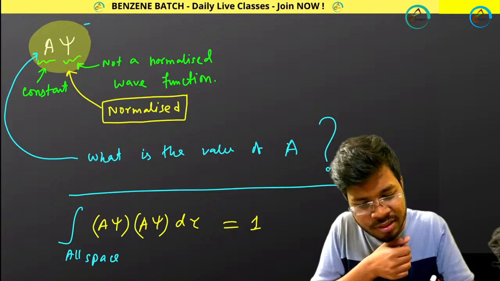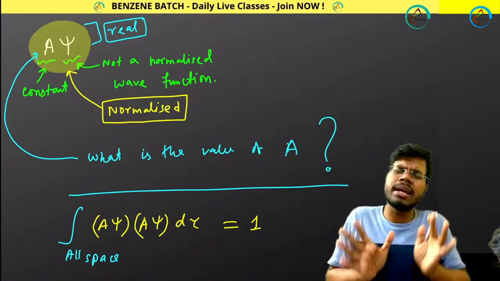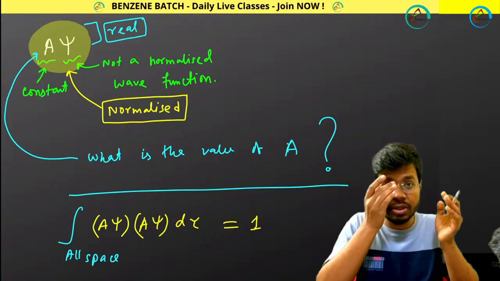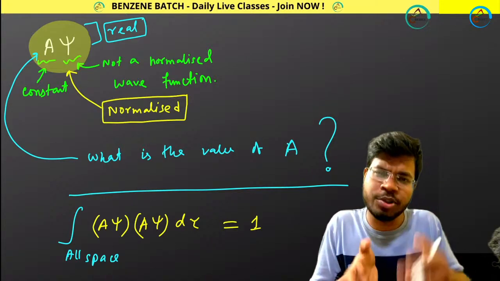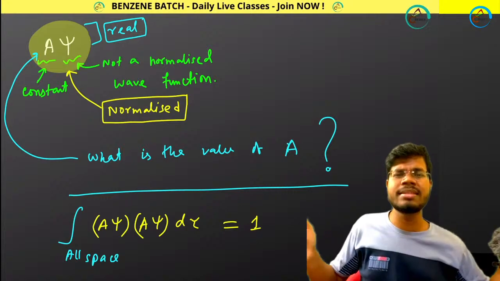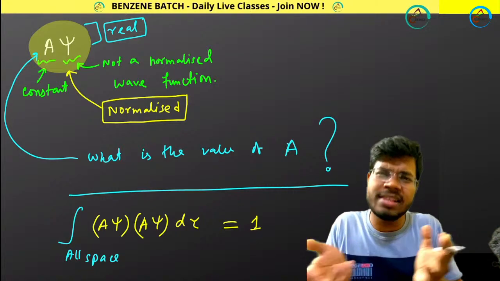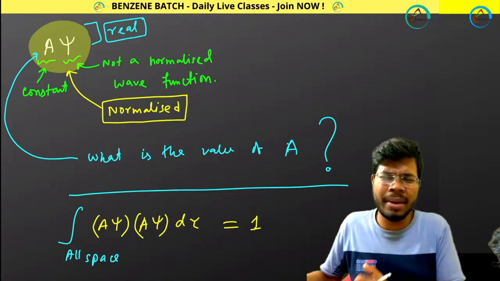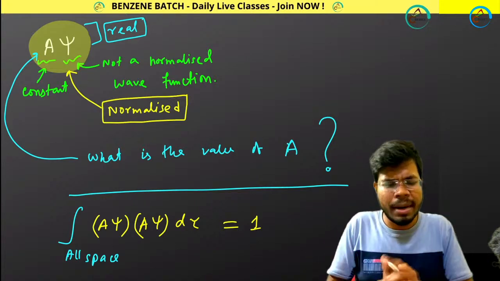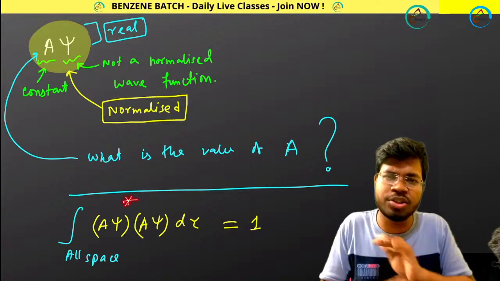I am considering that the whole function is a real function. You can ask me how I know this is real or imaginary. I am thinking it is real. In future in this chapter I will show you in which case which function is real or not real, and what the real situation is. Nothing to worry. But I am thinking this overall function is a real function, so I am not taking any complex conjugate term.